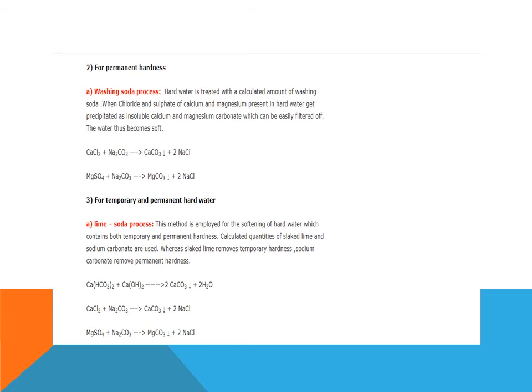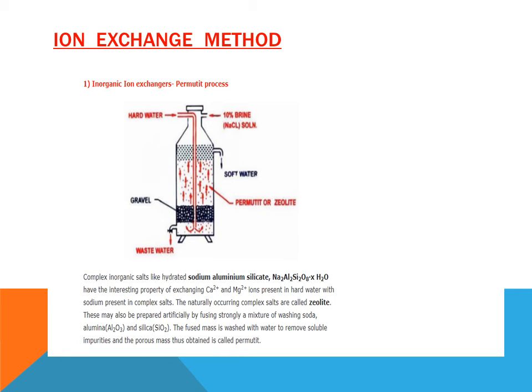For temporary and permanent hard water, the lime soda process. This method is employed for softening of hard water which contains both temporary and permanent hardness. For example, Ca(HCO3)2 and calcium hydroxide react. It gives 2 CaCO3 and 2 water. CaCl2 plus Na2CO3 gives CaCO3 plus 2 NaCl. Similarly for MgSO4. Now, what is the ion exchange method?